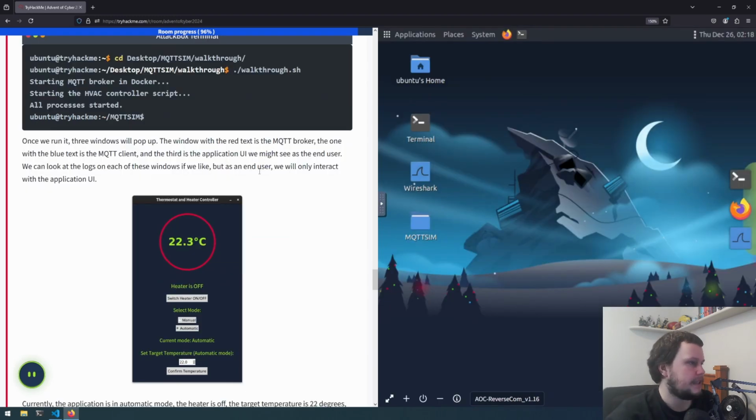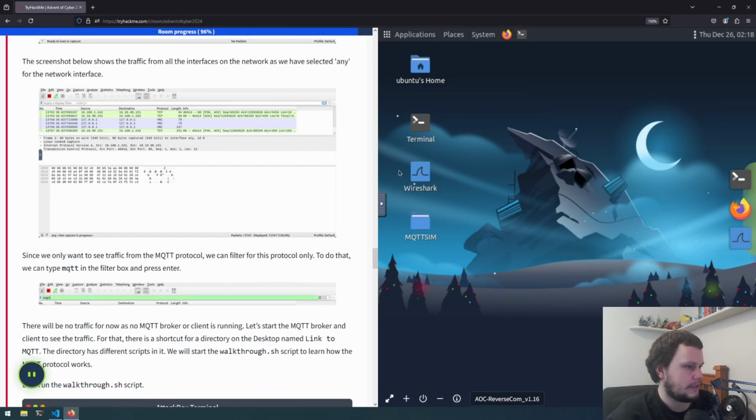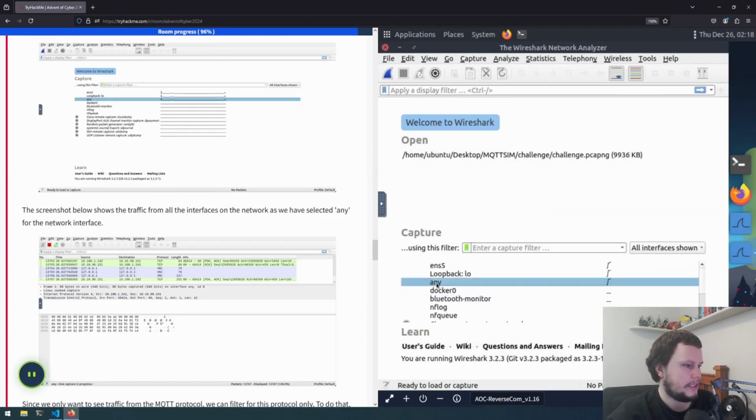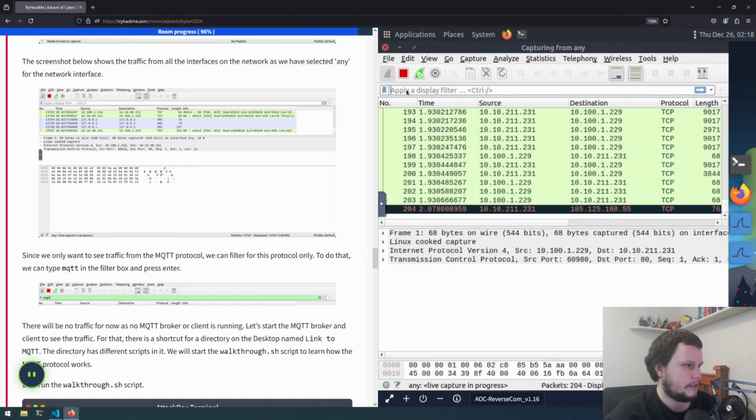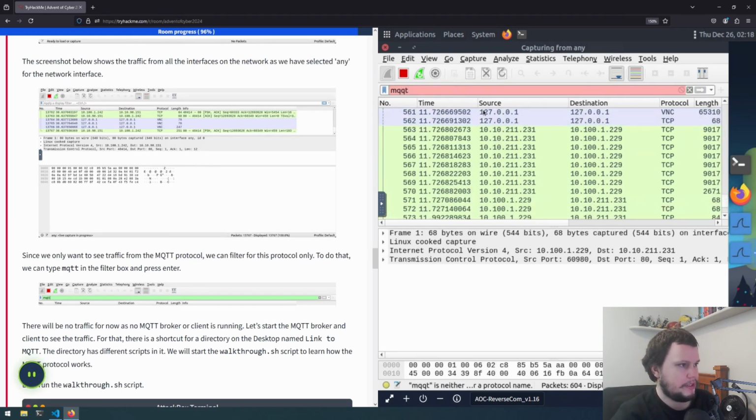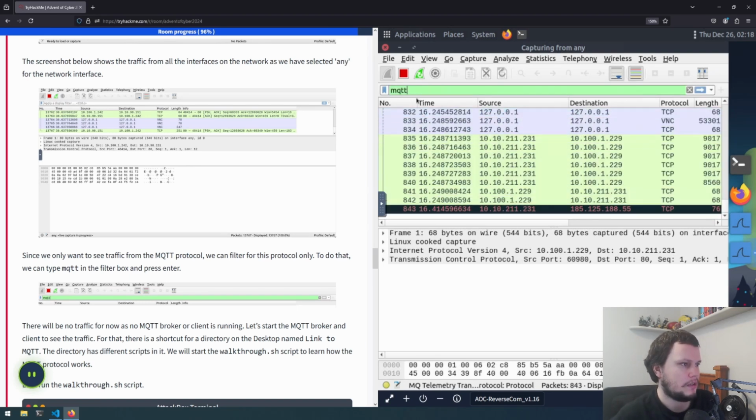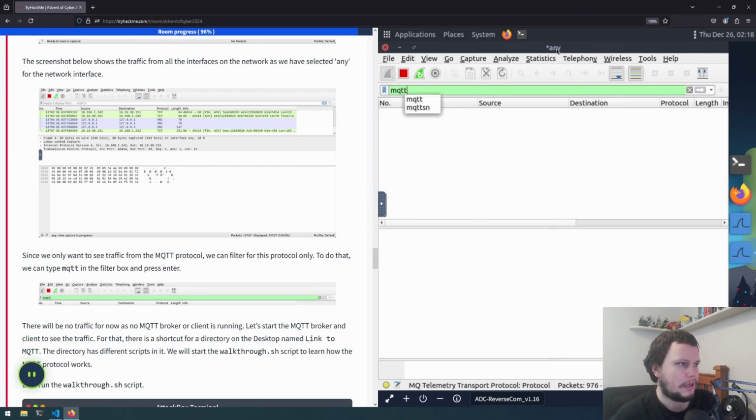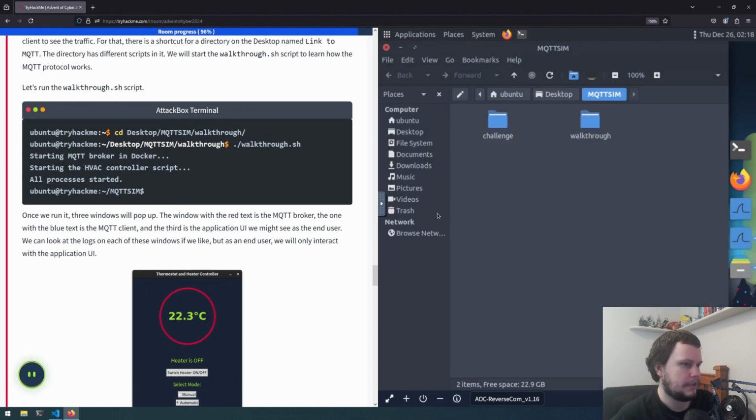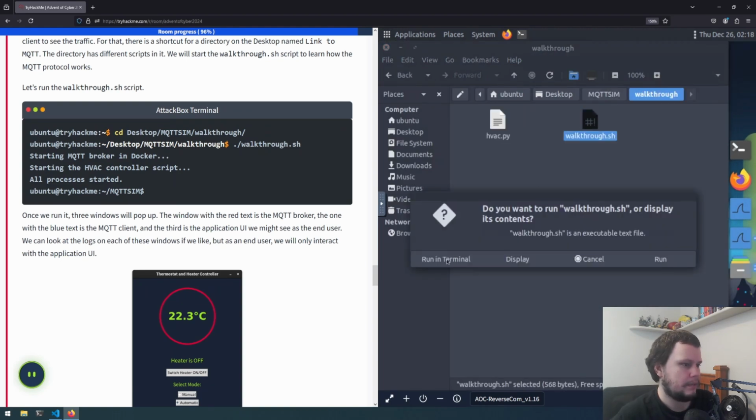Okay, so the virtual machine has finished loading, so we'll open Wireshark, open MQTT sim, and this is said to do any, and it wants us to do MQTT here in the filter. No, MQTT, not QQT. So filter based on that. Nothing at the moment, which is expected.